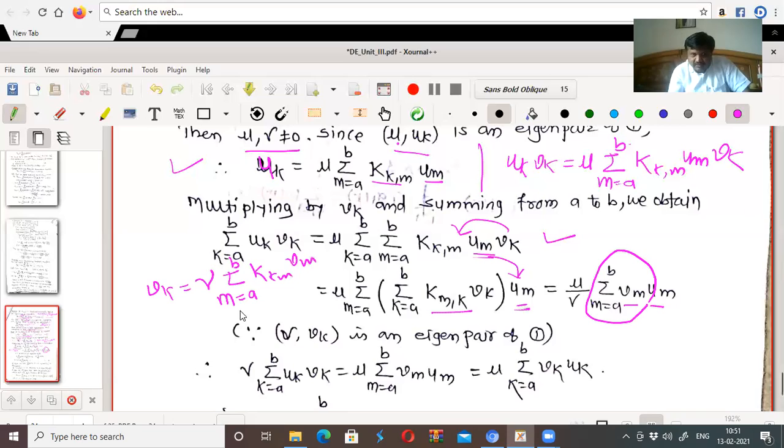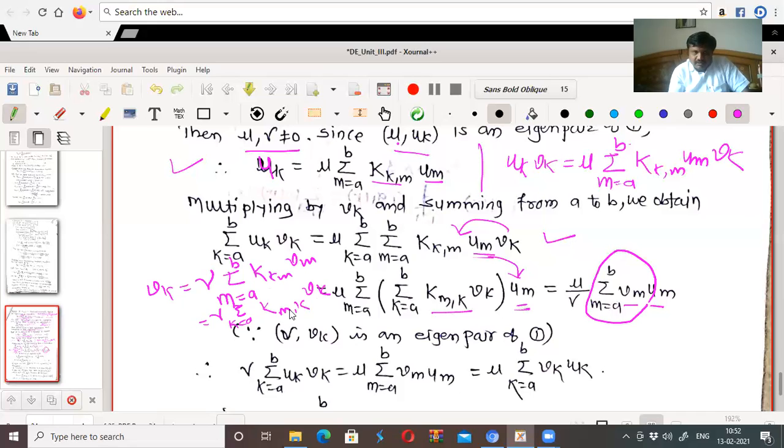Can we get it? We can get it. Similarly, you can change this variable. Can I write it as nu into the summation k from a to b of k of, replace k by m and m by k, mk vk? You can go for this.